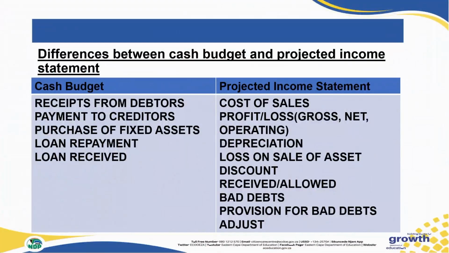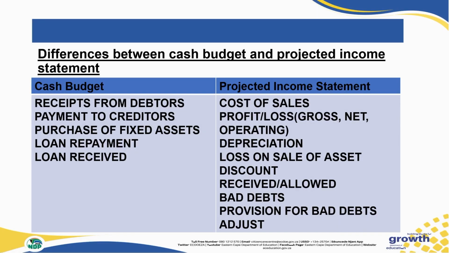The accounts you will only find in the cash budget will be receipts from debtors, payments to creditors, purchase of fixed assets, loan repayments, loan received. All of these items have to do with money coming in and money going out of the business. However, on the projected income statement now, you will see terms such as cost of sales, which you will never come across in a cash budget.